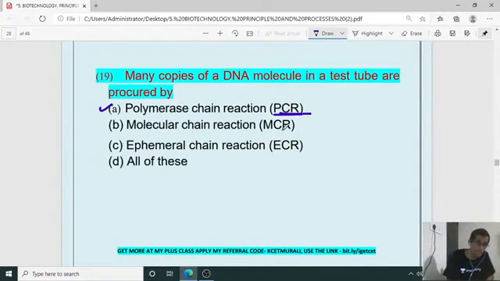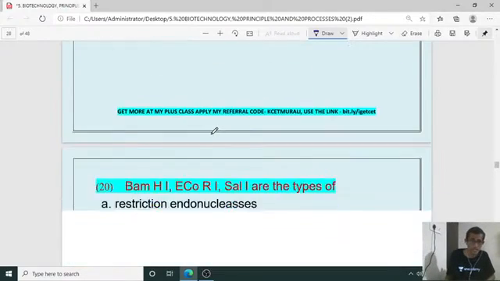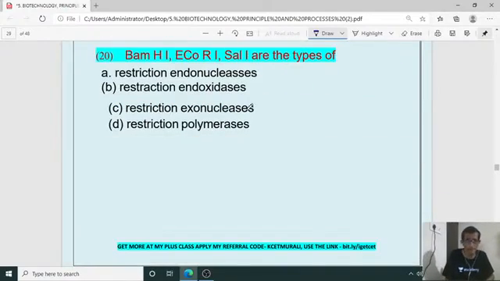It is PCR, polymerase chain reaction. The right answer is A. Then BamHI, EcoRI, SalI are the type of what?